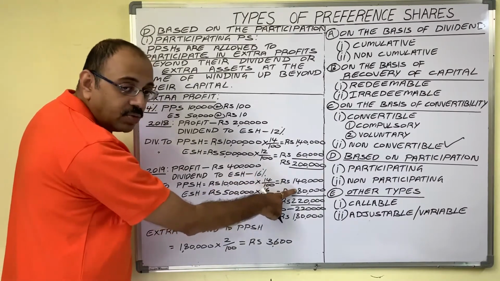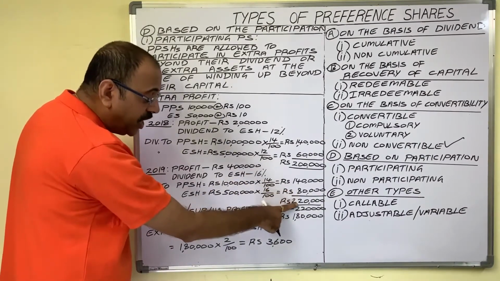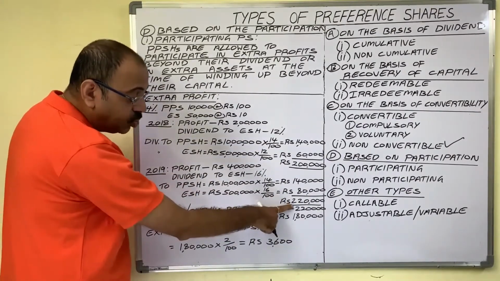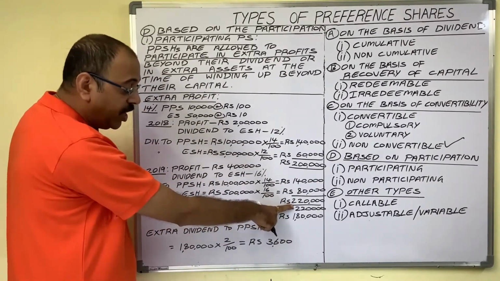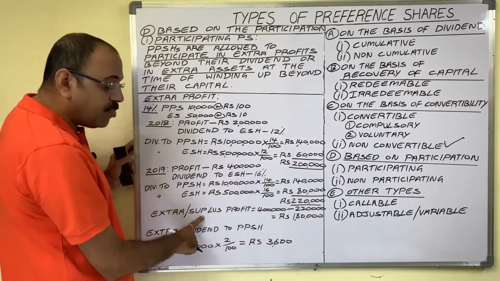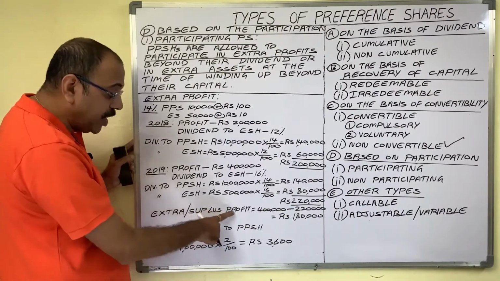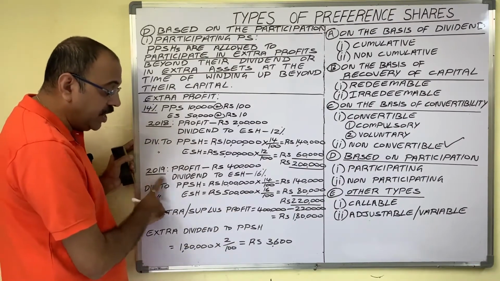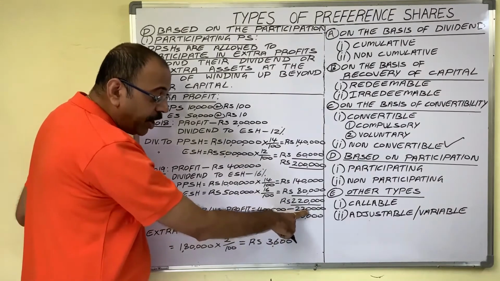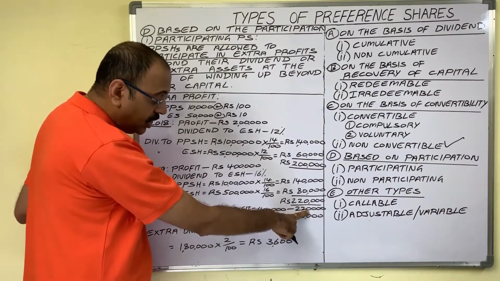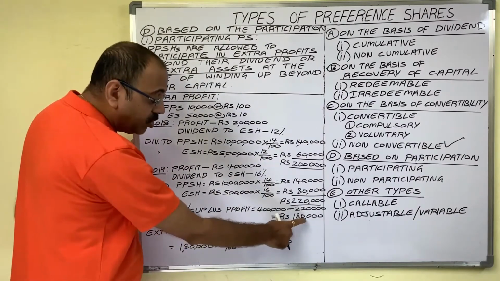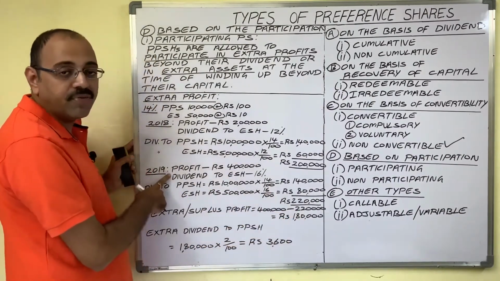The amount is 80,000. Now the total dividend paid to shareholders in 2019 is 2,20,000. But the available profit is 4 lakh rupees. So the extra profit, nothing but the surplus profit in 2019, is total profit minus dividend paid to shareholders, which equals 1,80,000. This 1,80,000 is known as extra profit.